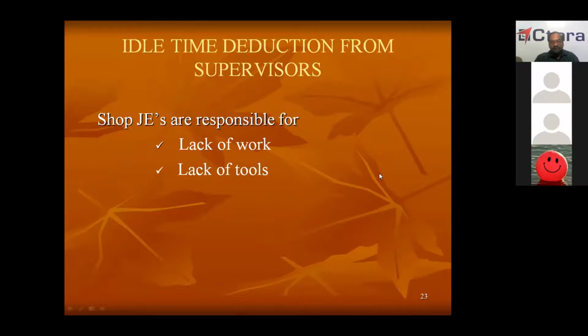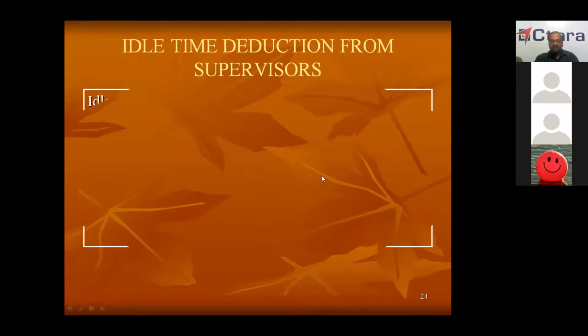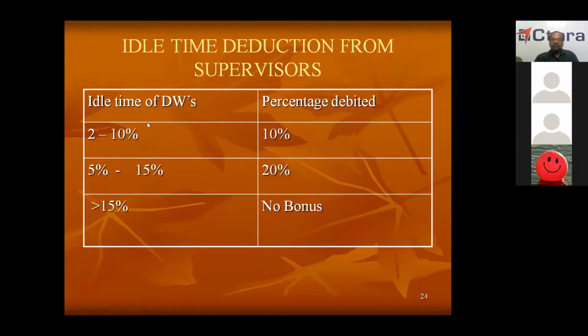If work is not there, workers will not work. If tools are not there, workers will not work. Now, if the idle time of the workers is 2 to 10% because of lack of work or lack of tools, for which JEs are responsible, then 10% of the JEs' incentive will be cut.